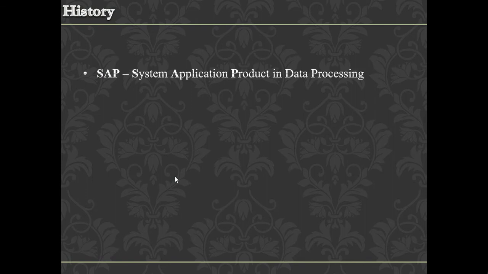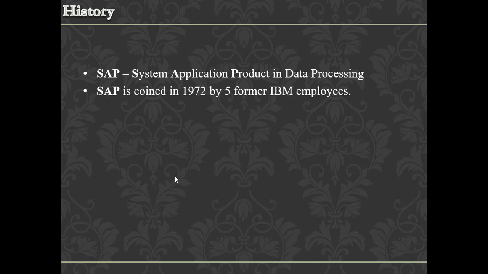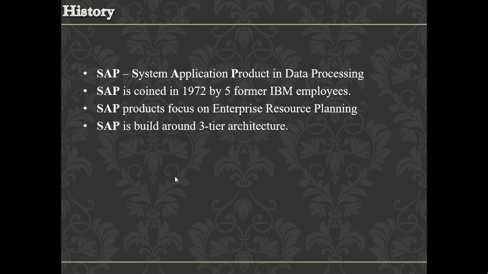Moving to the history, System Application Product in Data Processing is the abbreviation for SAP. It was coined in 1972 by 5 former IBM employees. As I told earlier, it is mainly focused on the ERP package. It's built around a three-tier architecture.